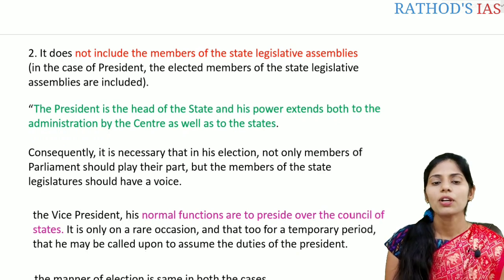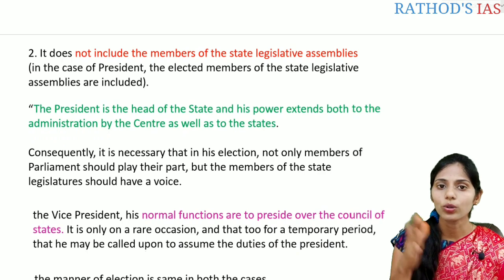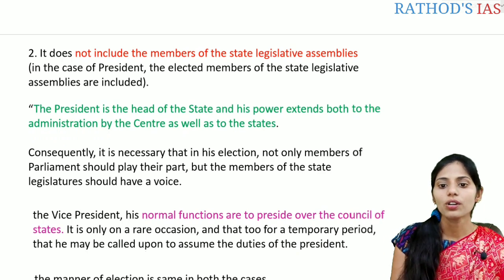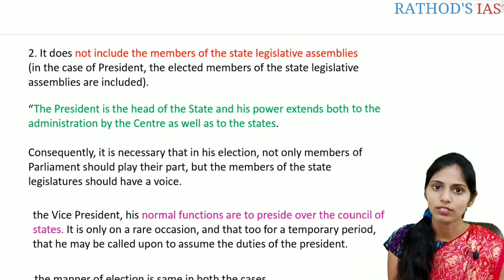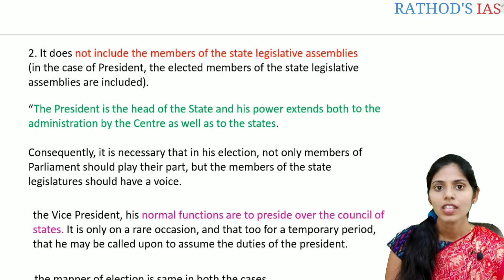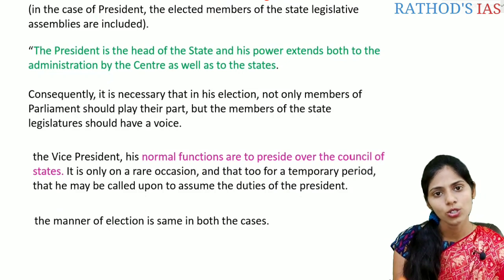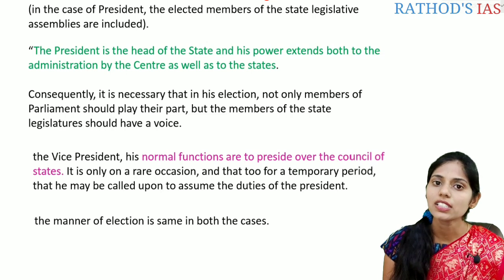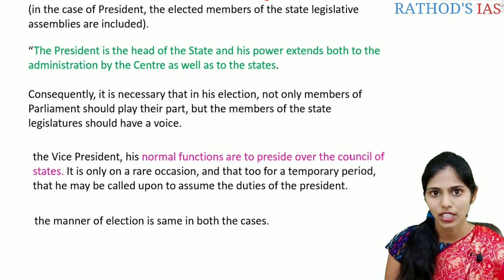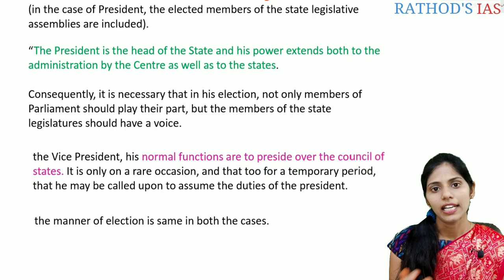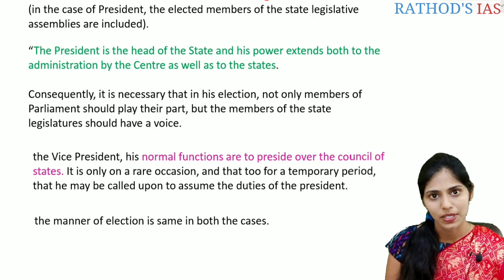Why are the state legislative assembly members not included in the Electoral College of the Vice President? Because the President is the head of the state and his powers extend to both the center as well as the state. So because of this, the elected members of the state legislative assemblies are included in the Electoral College of the President but not of the Vice President. We also see that in abnormal circumstances, the Vice President can take charge as President whenever the seat of the President is vacant. But it is only for a temporary period, not more than 6 months. So there is no need to include the members of the state legislative assemblies in the Electoral College of the Vice President.